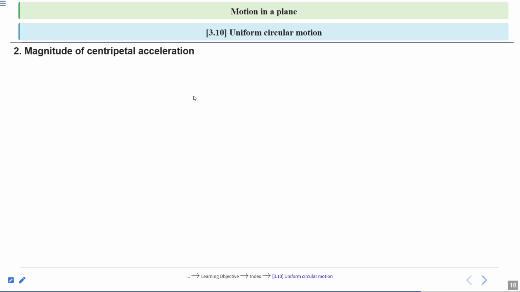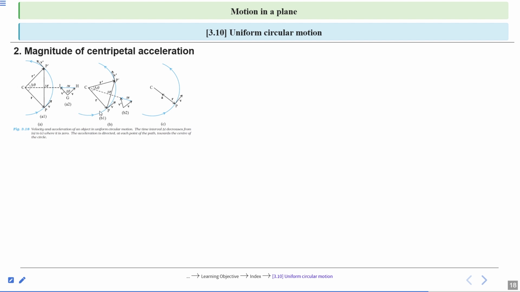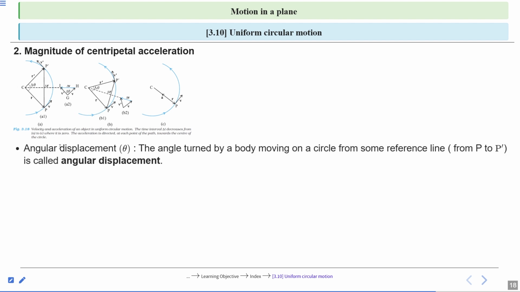Angular displacement theta, this is also an important concept. Here delta theta is the angle between the position vectors r and r prime. So now the question arises, how can we define the angular displacement? The angle turned by a body moving on a circle from some reference line.